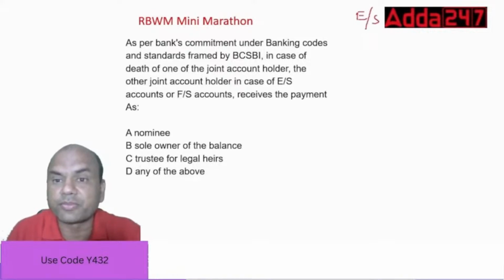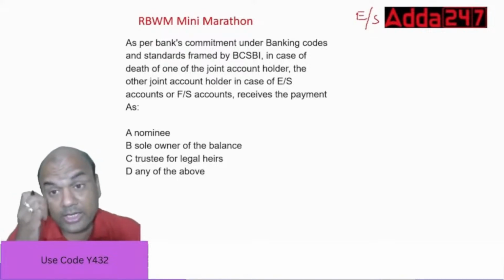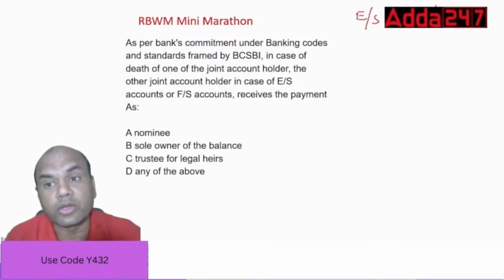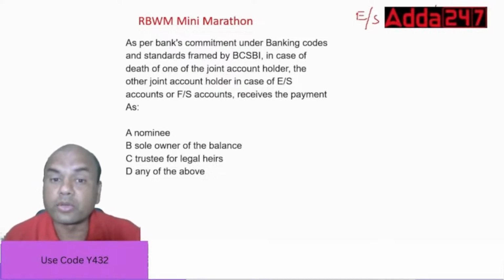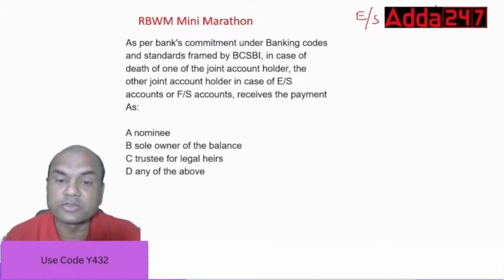ERS means either or survivor. Either or survivor means both of them can operate even during the life of both. If both are living, then both can operate. And in FRS, what happens? In FRS, up to the time that first person is alive, the account holder is only F. The other person does not have any right on that account. Now the question is, in case of death of one of the joint holders. So if two of them are there, either in ERS or in FRS, and one of them expires, what happens?